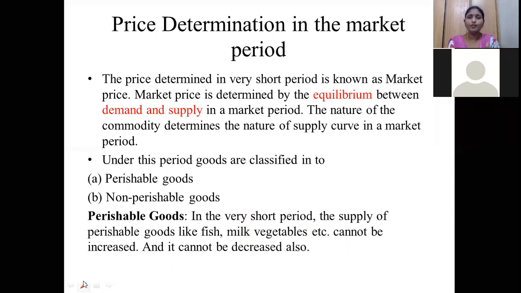That means for commodities like fish, milk, and vegetables, we cannot increase the supply in 3 to 4 days. Very short period, as I told you, is a single day or 3 to 4 days. I cannot increase the production of tomatoes or brinjal within 3 to 4 days. I cannot grow the crop in that time. I cannot increase the milk production either. So the supply cannot be increased or decreased. That is the case of perishable goods.